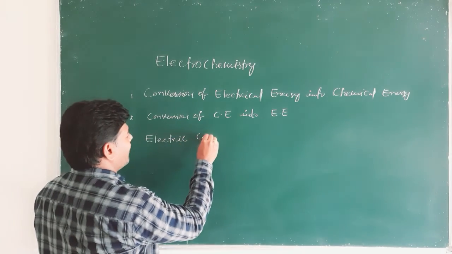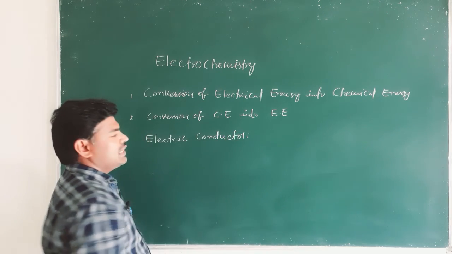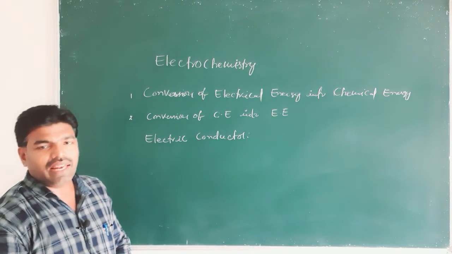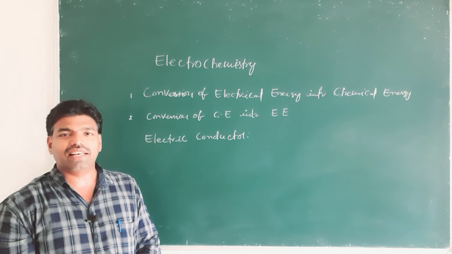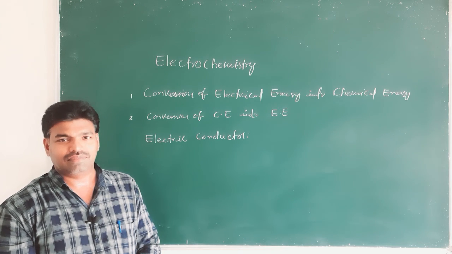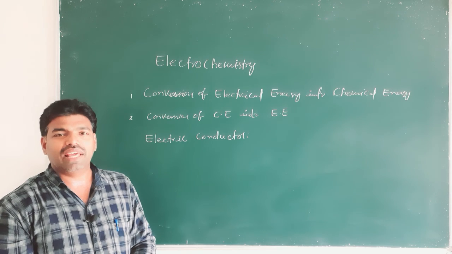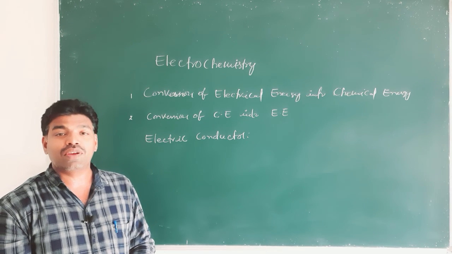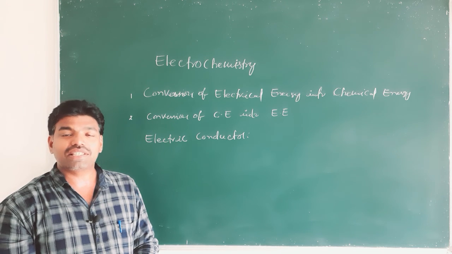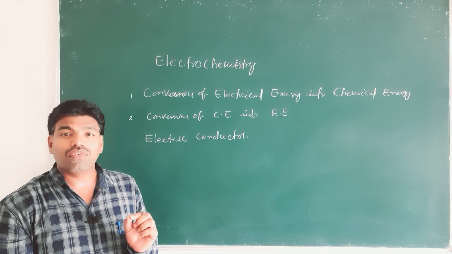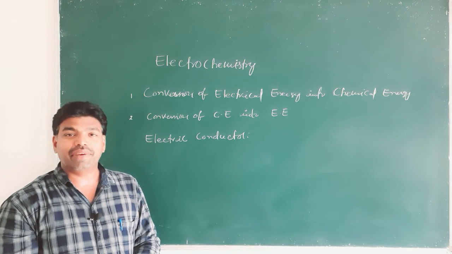Electric conductor. An electric conductor is a substance which allows electrical current through it. Electrical current is regarded as a flow of electrons through a conducting medium.